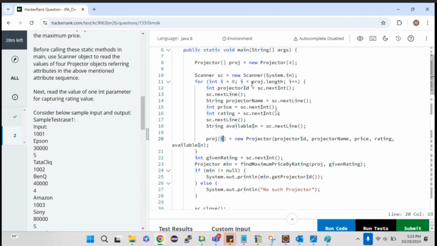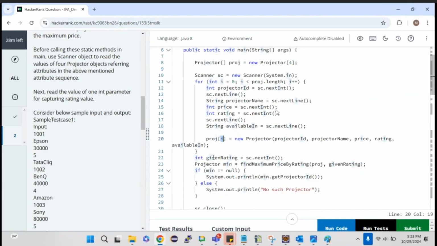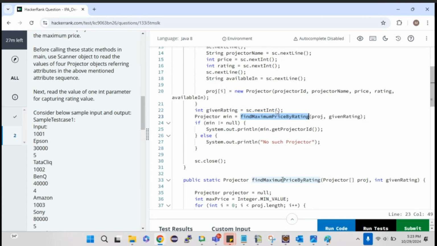Yes, only 4 values because the array size is 4. After that, the loop will get completed. It will come out of the for loop. After that, they asked us to read one int parameter for capturing the rating value. That is what I'm doing over here. Now I'm calling the method find maximum price by rating, which I have already created, and I'm passing this entire array of objects and then the given rating.